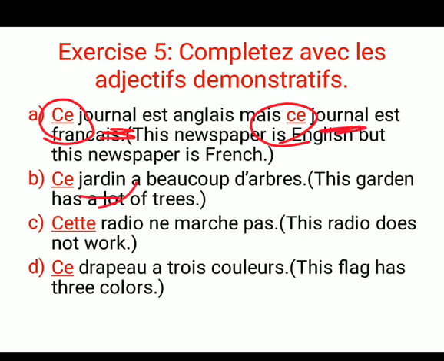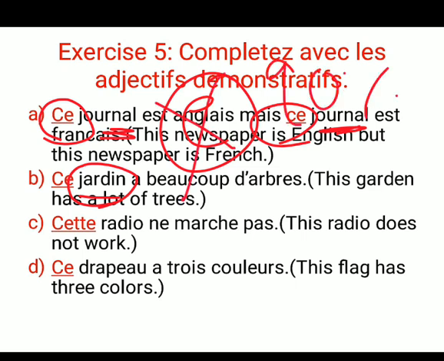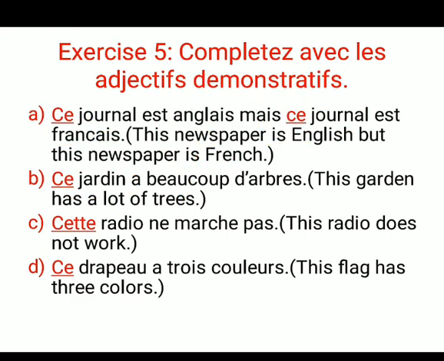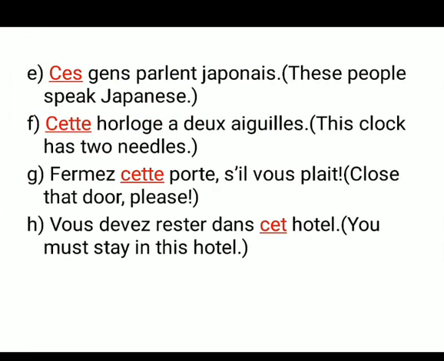Now jardin is also male. How do you know this is male or female? Whenever the word is ending with e, then it is female. Whenever not ending with e, then male. But in 90%, you know all this rule very well. I know this thing. So just do this exercise.